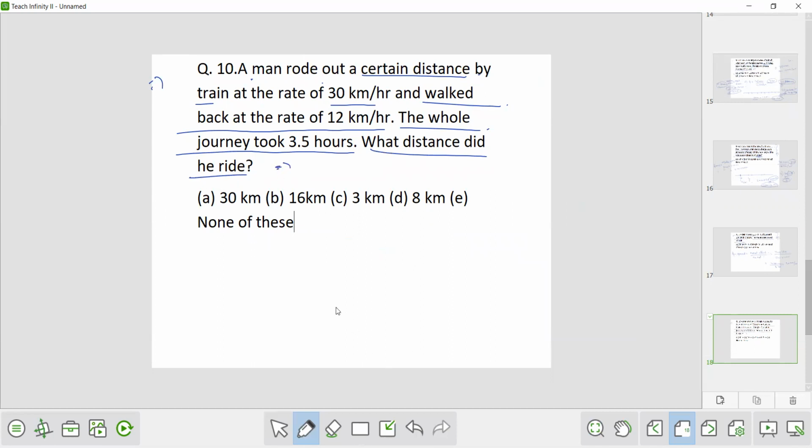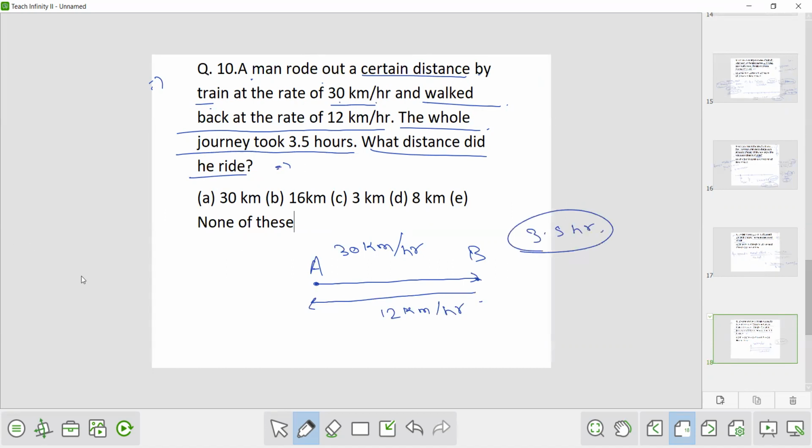Okay. Now what is given here? A man rode out a certain distance by train at a rate of 30 km per hour and walked back. Suppose there are 2 points A and B. A man is going from A to B at a rate of 30 km per hour and he is returning from B to A at a speed of 12 km per hour. In the entire journey, he took 3.5 hours. So what distance did he ride?